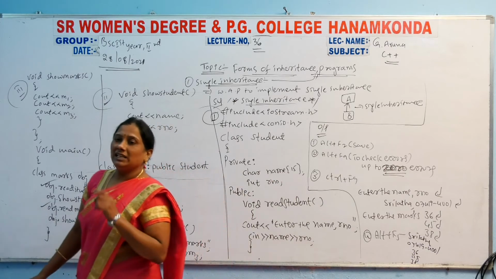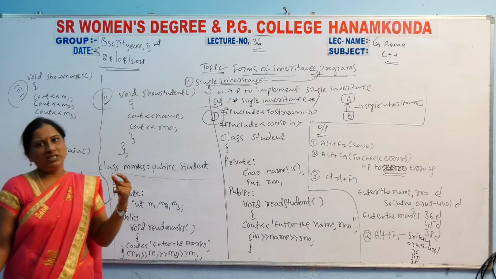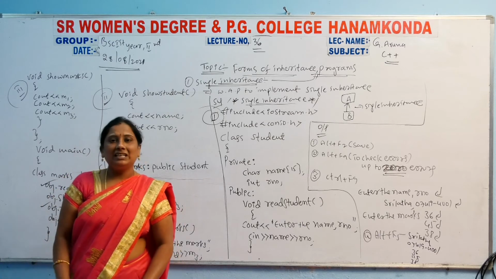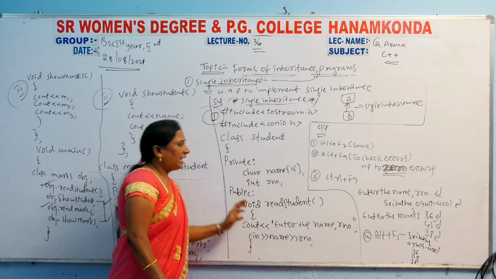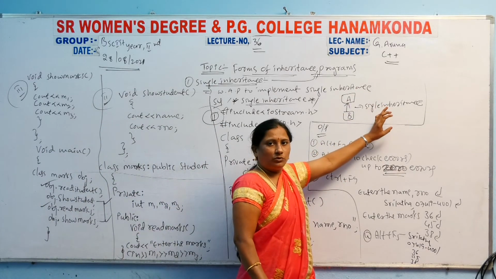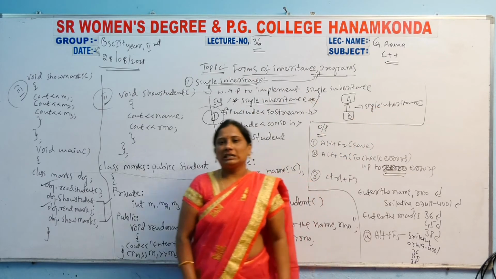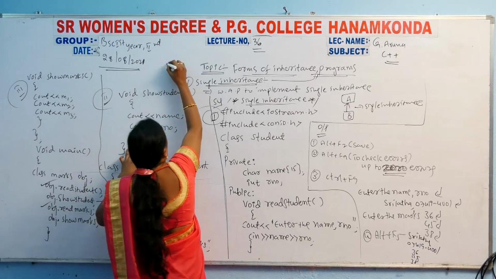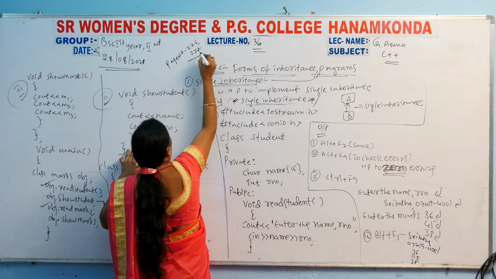So this is single inheritance. We are using only one object here, the derived class object, so all details will be displayed. This is the single inheritance related program. Girls, first write this whole program, then the next parts, and write the output also. Write this on your rough side. Write the single inheritance definition, and write the question clearly. This program is in our textbook, page numbers 226, 227.